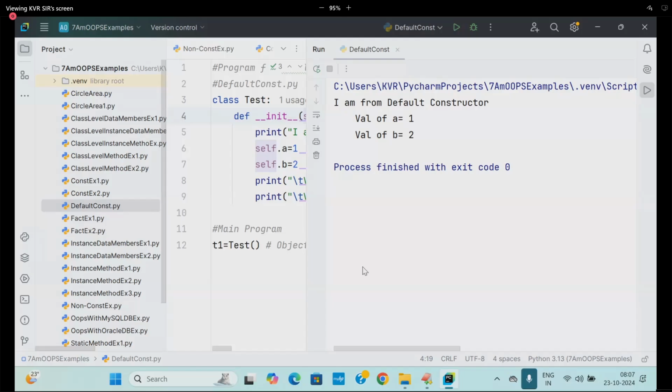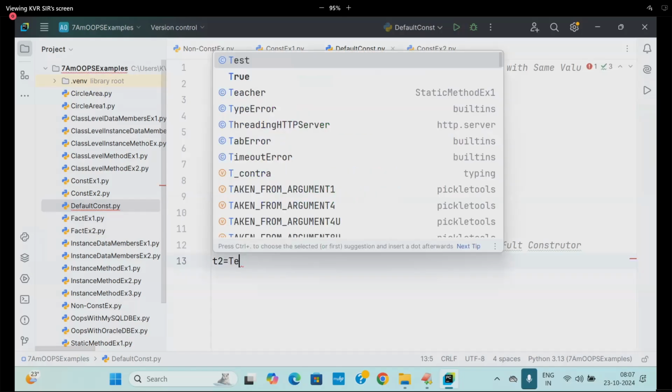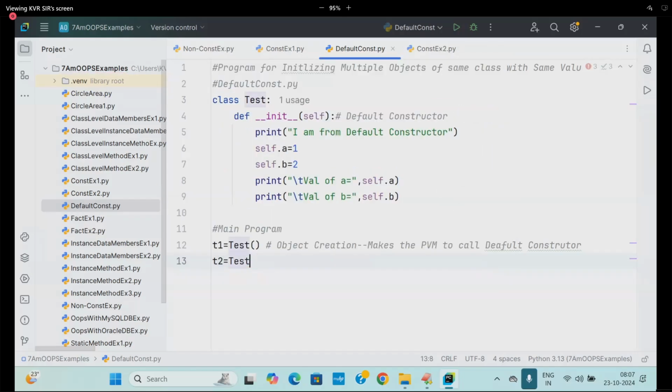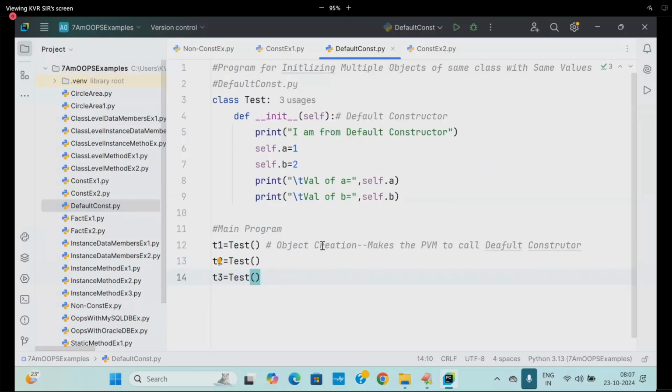So see the value printed: 1, 2. For which object? t1. Next I will go for one more. t2 is equal to Test of. t3 is equal to Test of. What is this again, always? Object creation calls the constructor.